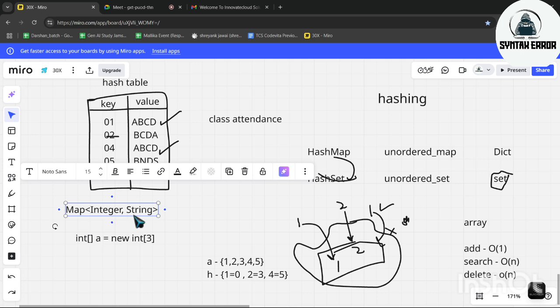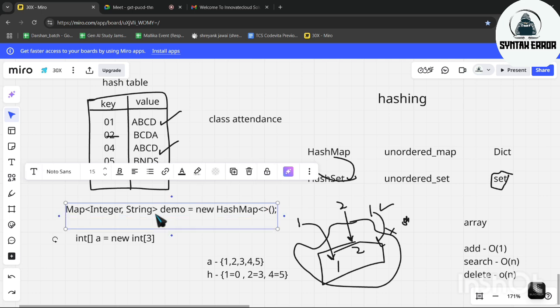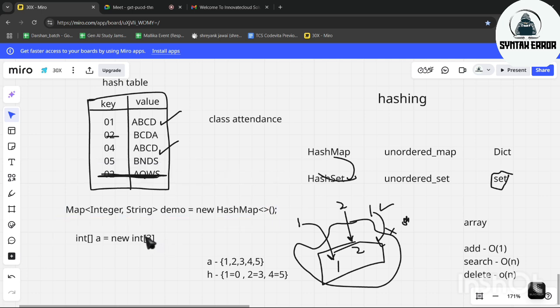So this whole thing indicates the HashMap, which is this part. Now we have to write a name. We can give anything, for now let's give demo. Is equal to new, and now we have to write HashMap again. So this is the syntax to write a hash map.